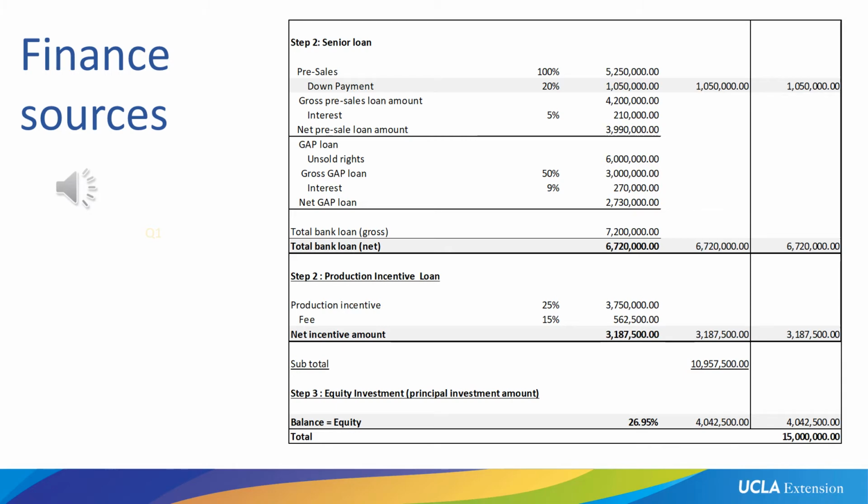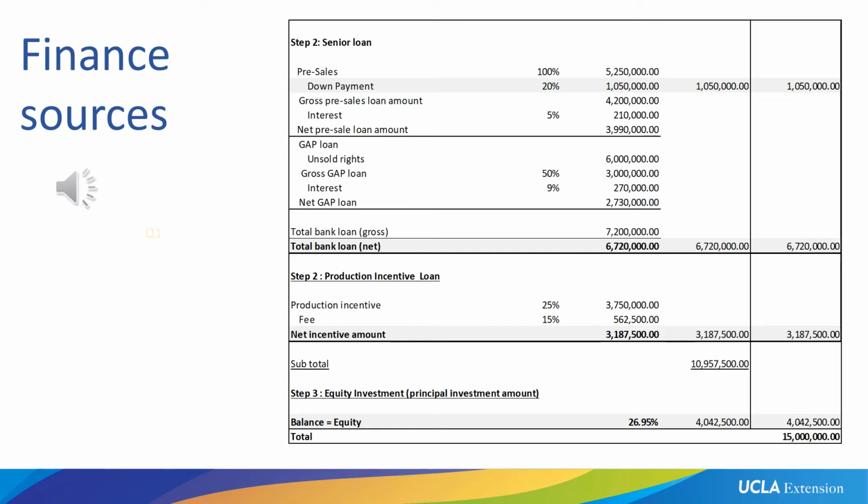Now how do we get to that number? Again, our estimated sales, projected sales, or sales estimates were $11,250,000. Of that, we then sold $5,250,000, which leaves us with $6 million in unsold rights in the international market.